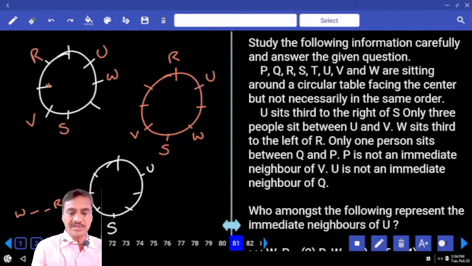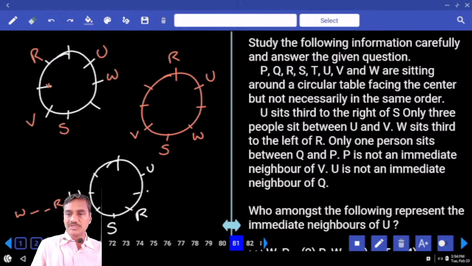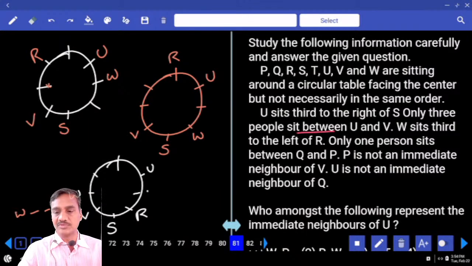Then if R is at this place, is there a chance for R to be here? R is here, 1, 2, 3, W will be here. Done with this? And so many possibilities we have? Altogether we have some 3 different possibilities. And W sits to the left of R.